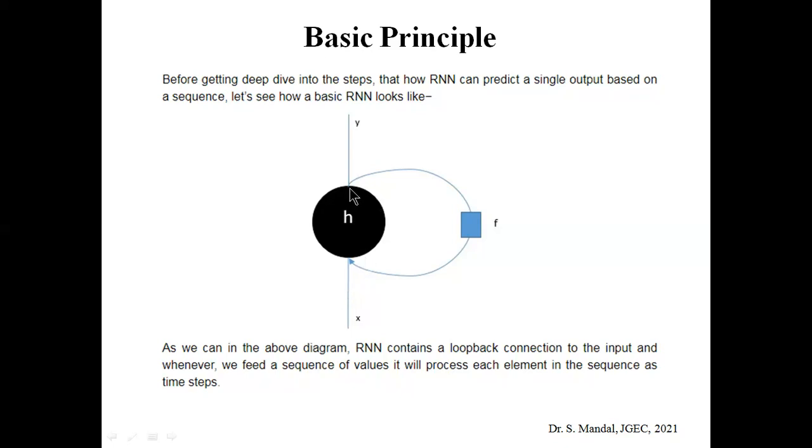But you can see that the output from the hidden state is fed back into the input by some kind of function. So obviously there is some kind of loop or feedback between input and output. We can see from the diagram that an RNN contains a loop connection from the output end to the input, and whenever we feed a sequence of values, it will process each element in the sequence as a time step.